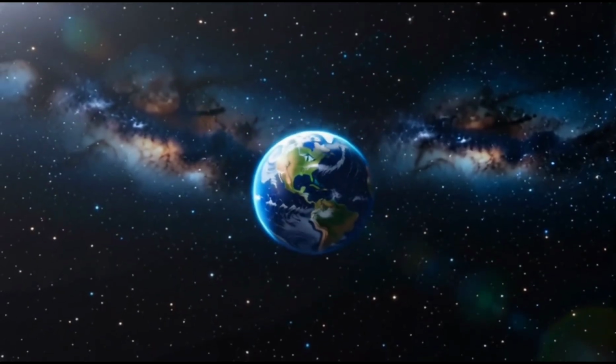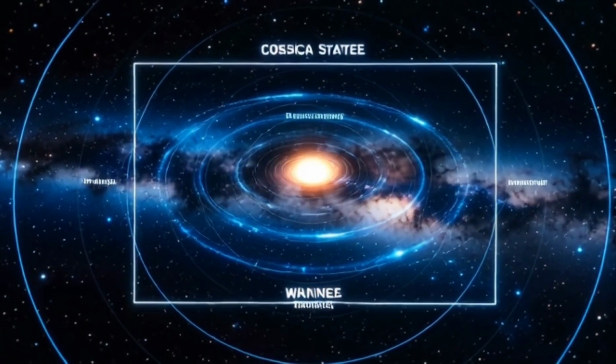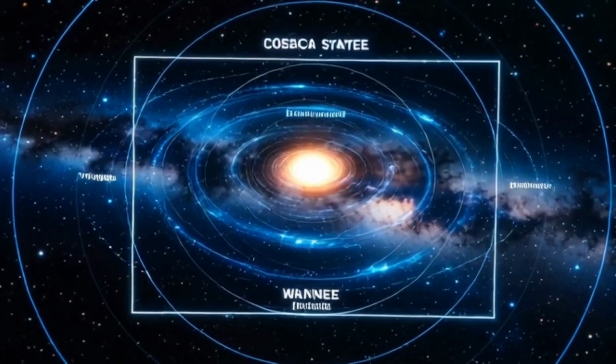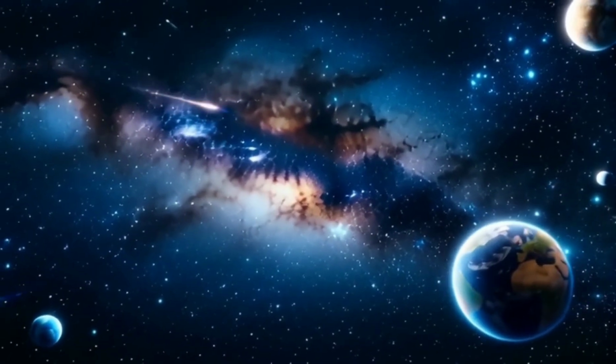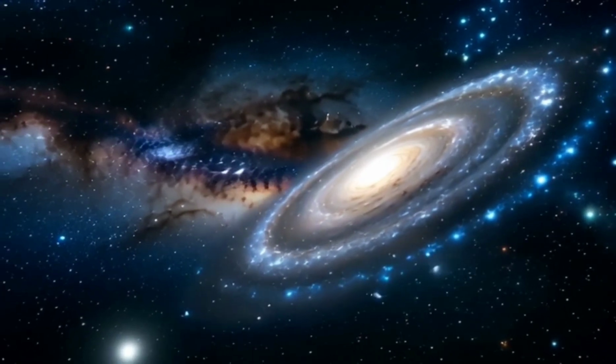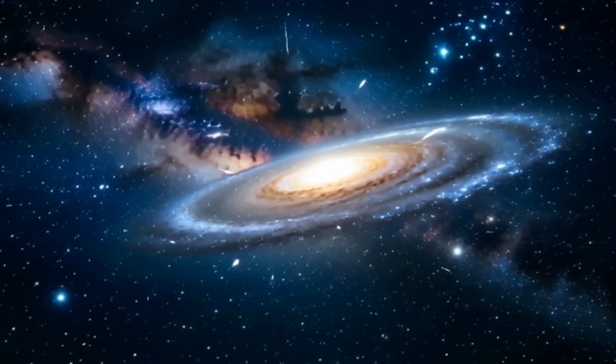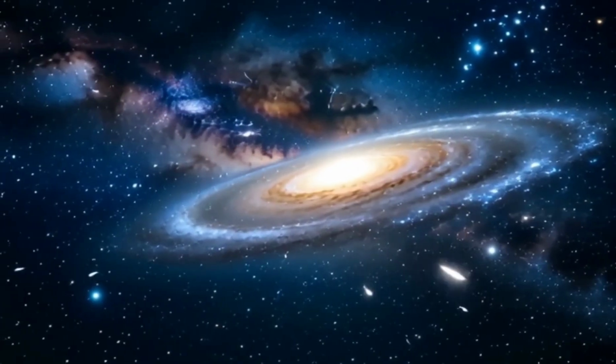3. The observable versus the whole. Because light takes time to travel, we can only see a certain distance. The observable universe is a sphere about 93 billion light-years across. What lies beyond that horizon is likely more of the same, but it's moving away so fast that its light will never reach us.